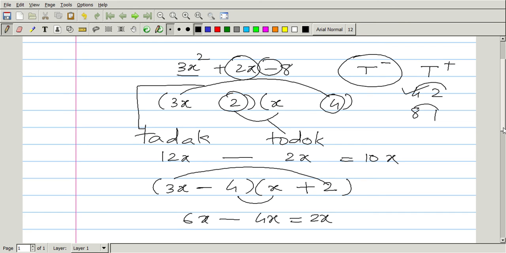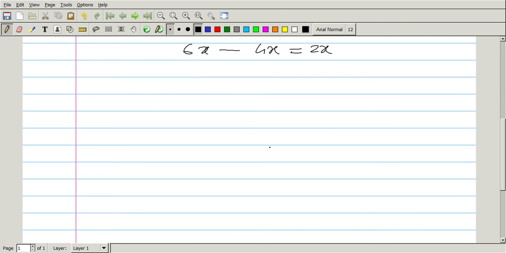Let's consider one more example, maybe. What we say as 8x square, I'll take it as plus 4. And what I should say now, in between term, I'll take it as 18.